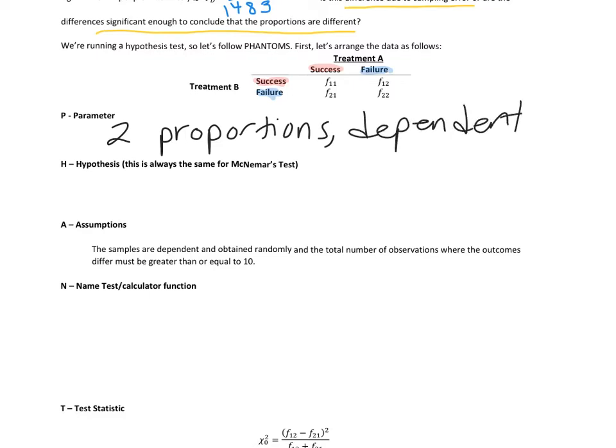The hypothesis test is always the same for McNemar's test. You can consider it a two-tailed test, but we're on the chi-squared distribution, so it's going to have a different meaning. Don't use p-hat, remember. The null is the proportions are the same. The alternative is that the proportions are different.